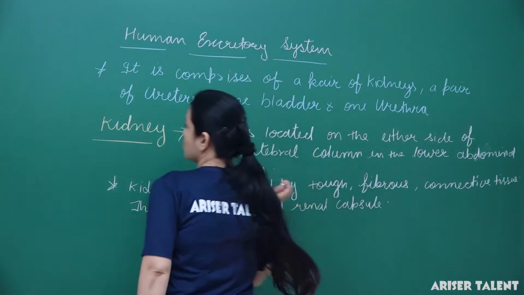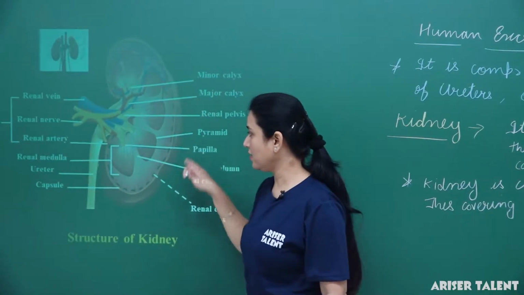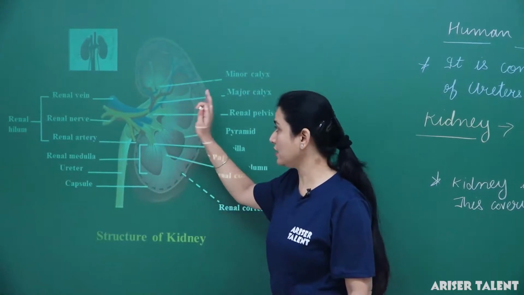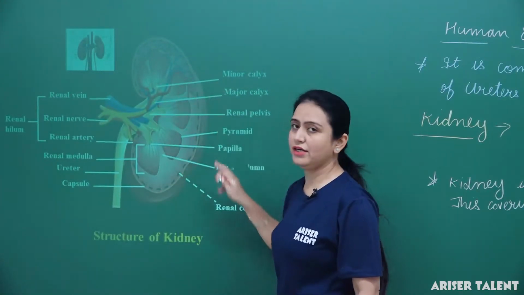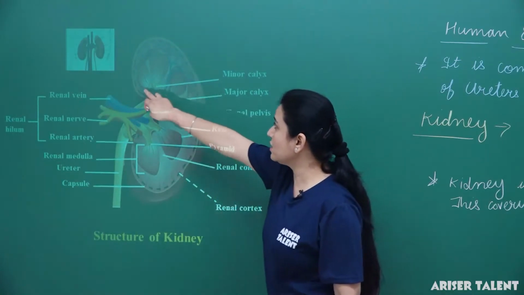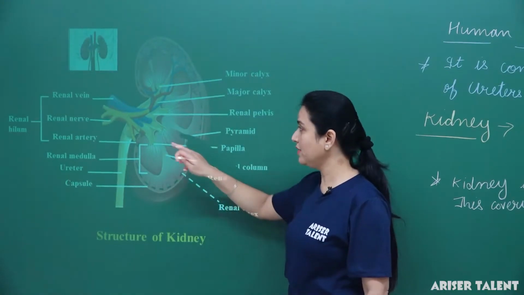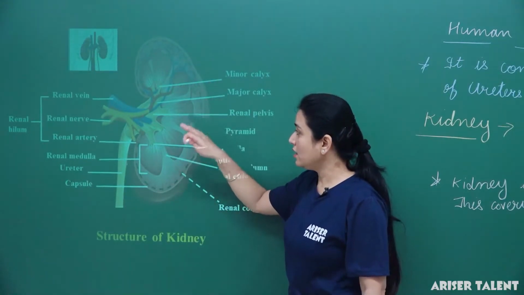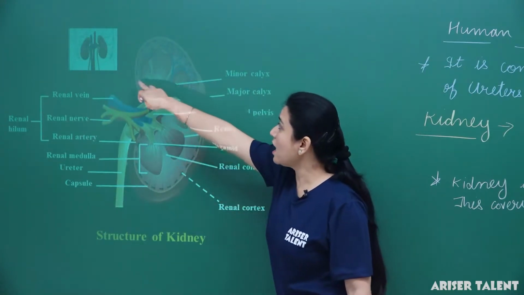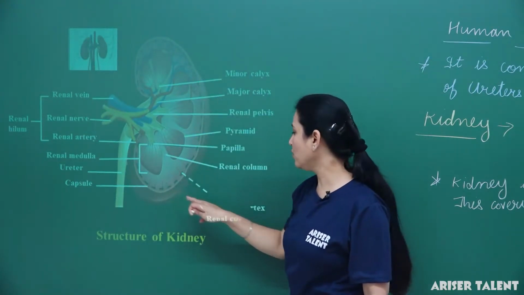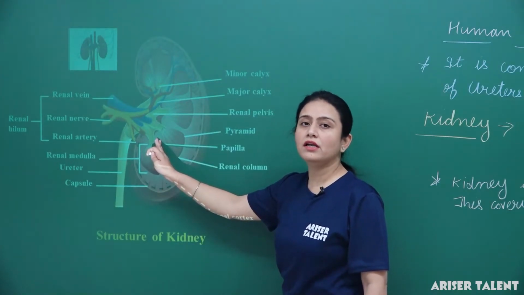Okay, so come to the diagram. This renal capsule, this complete covering, is divided into two parts. Here we can see the outer region. The outer layer is known as the renal cortex and the inner part is known as the renal medulla.